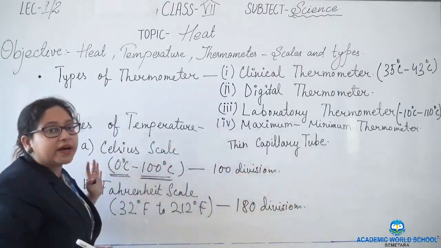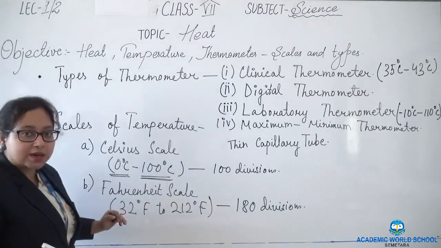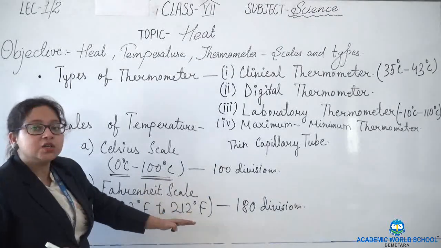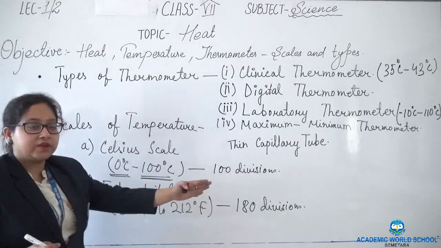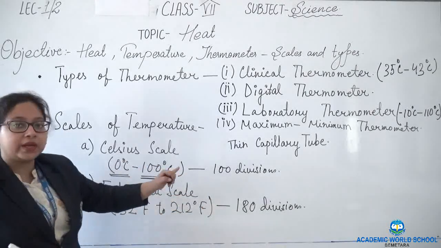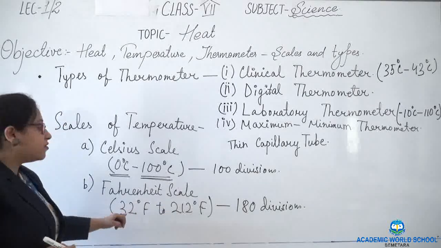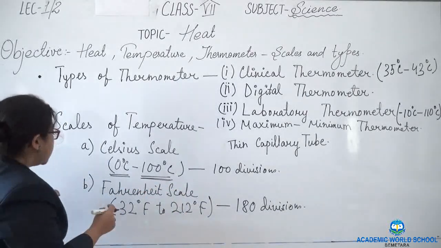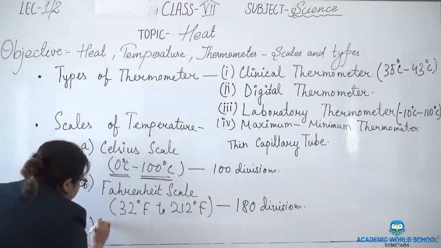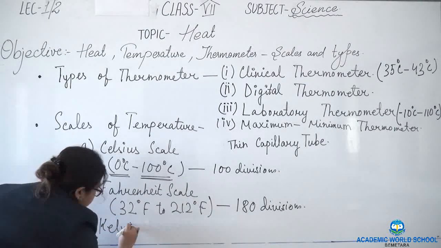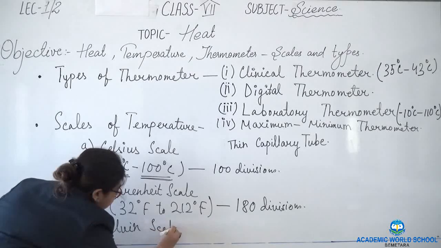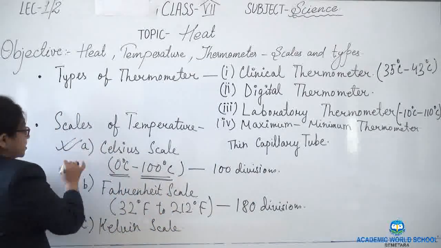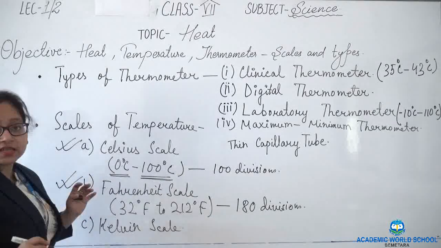Now how can you find out these divisions? If you subtract the lowest division from the highest division, you will get the total number of divisions. 100 minus 0 we get 100, 212 minus 32 we get 180. And the third type of scale is Kelvin scale, but we will mainly see here Celsius scale and Fahrenheit scale.